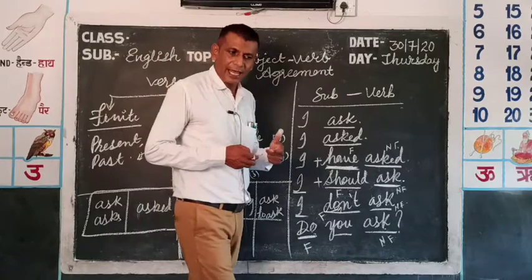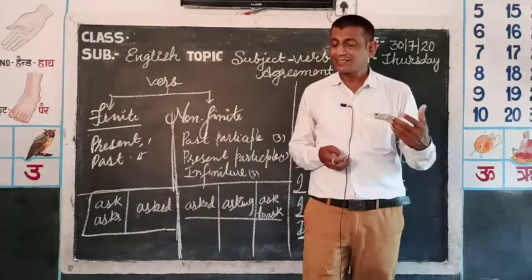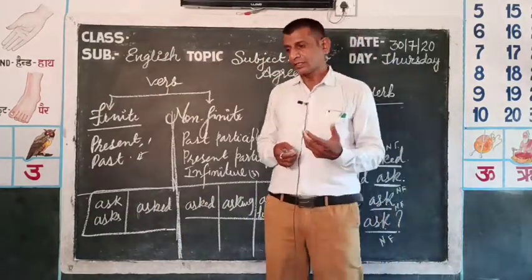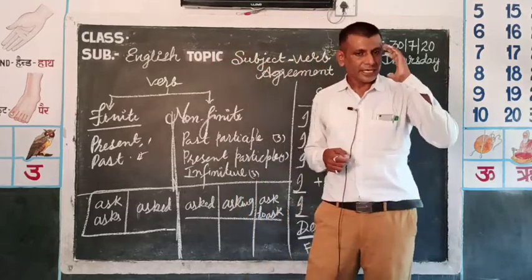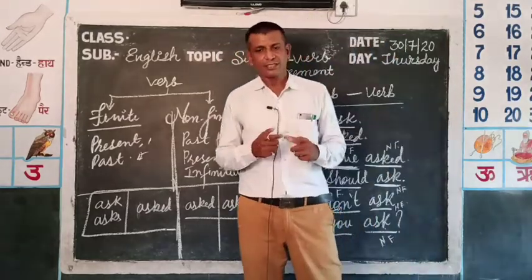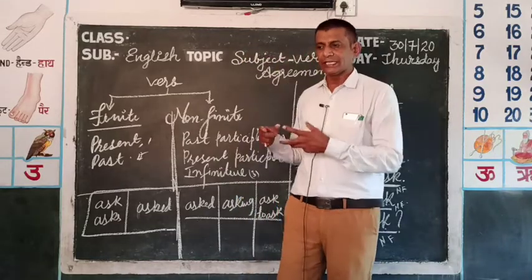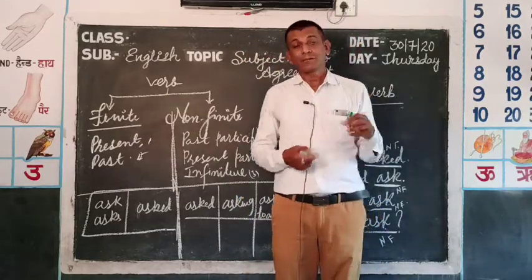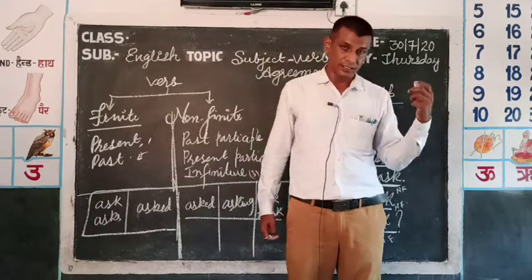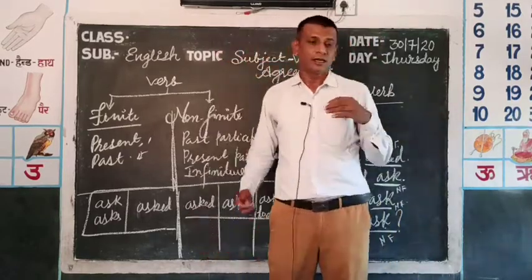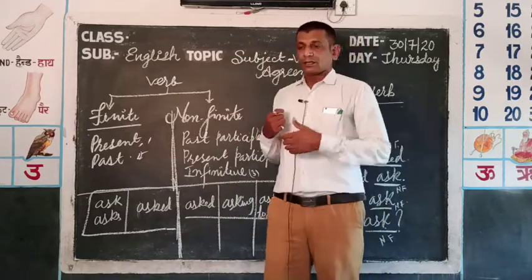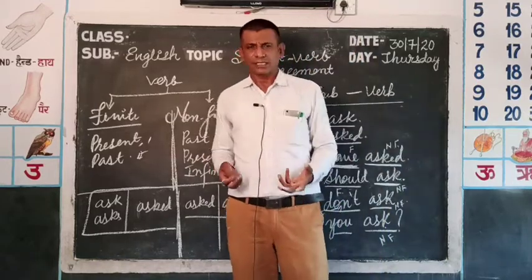Now it will help you sometimes when you write or speak English sentences, you must keep one thing in mind: the subject can be I, he, she, we, you, they, my parents, this table, this chair, my city, my mobile, any subject.